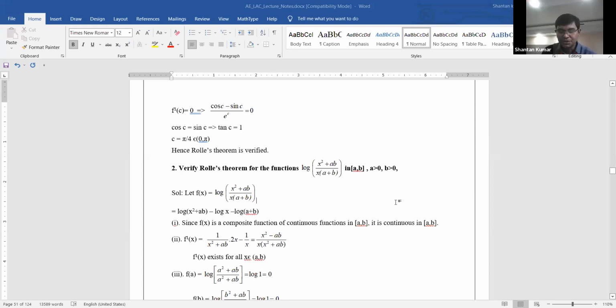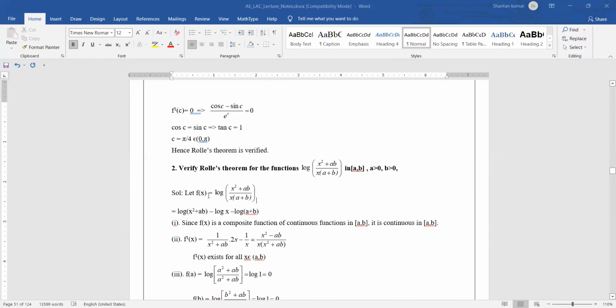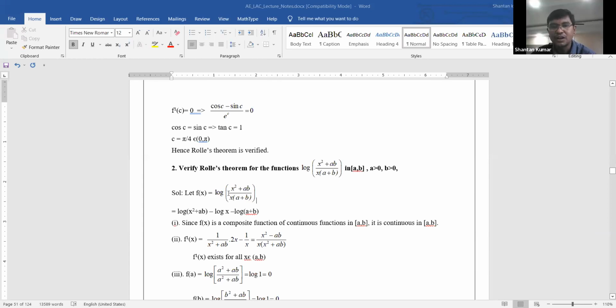Now you need to observe the second problem: verify Rolle's theorem for the function log of x square plus ab by x into a plus b in the closed interval a comma b. Here the function is not mentioned properly, so you need to assume the given function is f of x, equal to log of x square plus ab by x into a plus b.